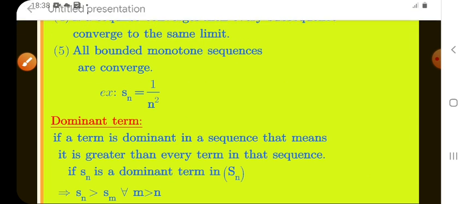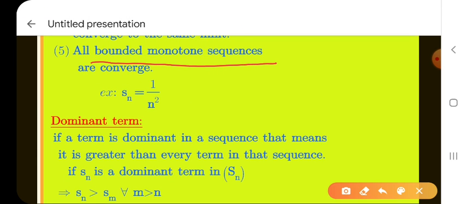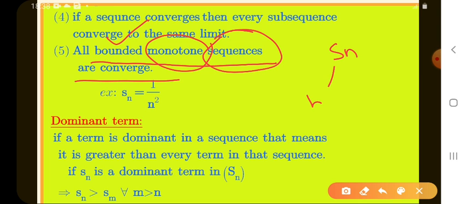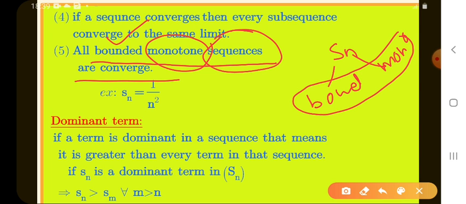Next point. All bounded monotone sequences are convergent. What is the meaning of this? First I take a sequence which is bounded, that means it has a lower bound and an upper bound, and it is also monotone, that is either decreasing or increasing. If a sequence is both bounded and monotone, automatically what is it? Convergent. There is no need to check the limit.